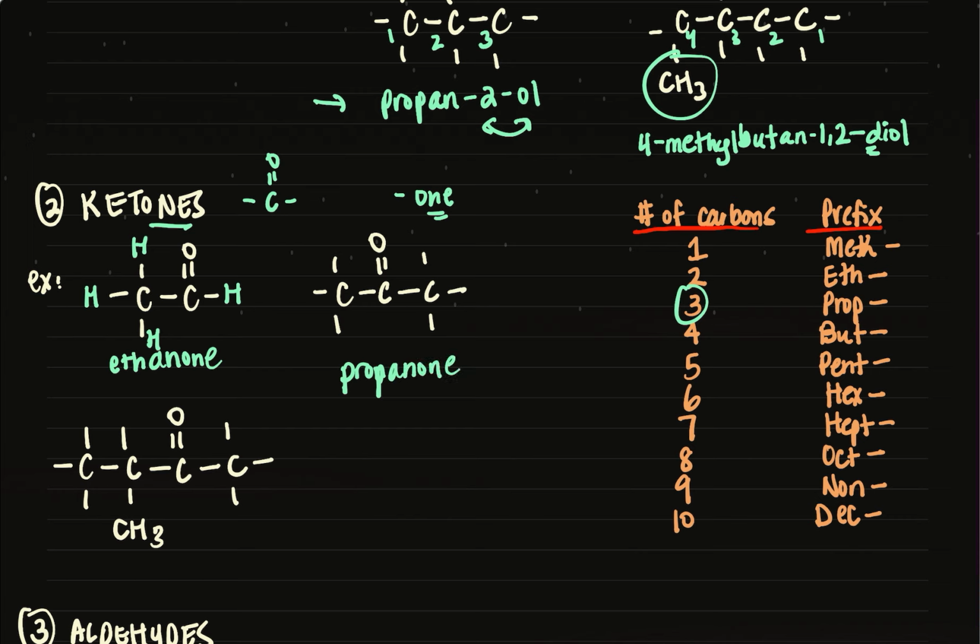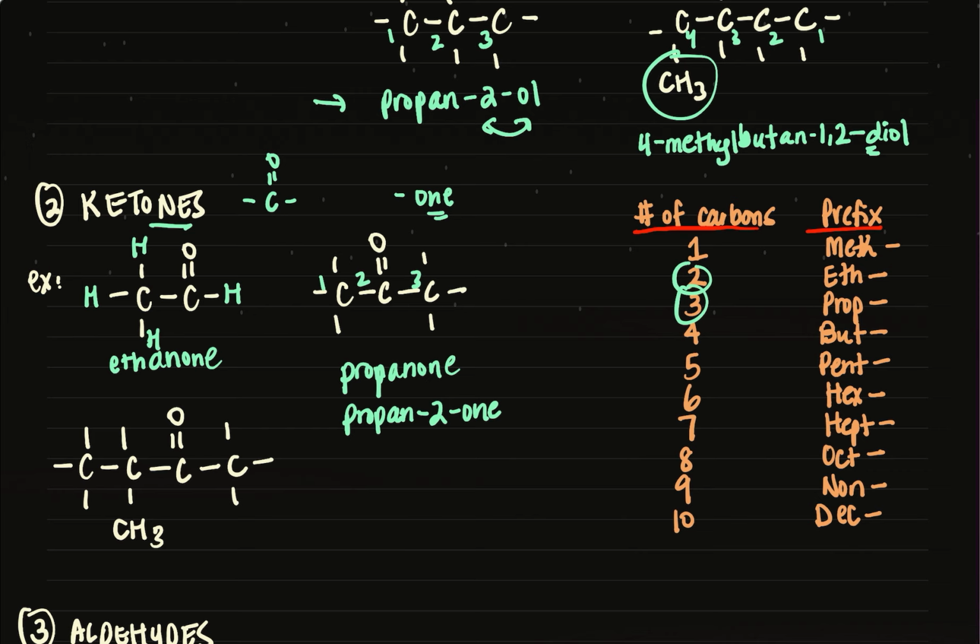Now again, because of the 3 carbons, I am going to number off my carbon atoms, and we're going to actually specify on what carbon number my ketone is. So as we can see, that double bond O, it's on carbon 2. So we're going to call this propan-2-one. Okay, again, that is the new nomenclature. It takes a little getting used to putting these numbers in between, but that is how we do the new nomenclature for that compound.